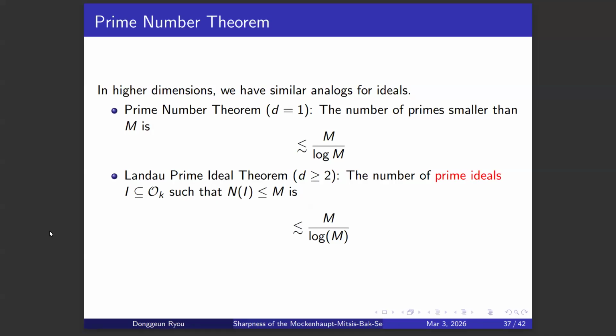And this is what happens when you consider higher dimensions. As an analog of the prime number theorem, we have the Landau prime ideal theorem. If you consider the number of prime ideals such that the norm of the ideal is smaller than m, then it has the same estimate, m divided by log of m.